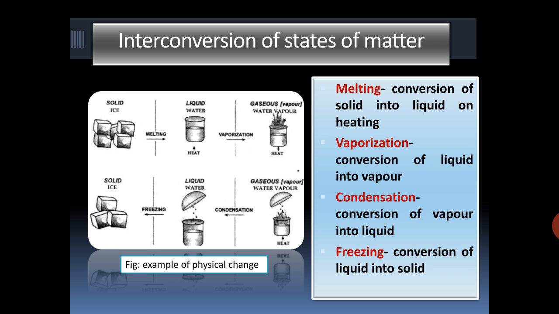Here are some important terms related to this change. Melting. Melting means conversion of solid into liquid on heating. So, if you heat ice, it will melt into water. Vaporization. Vaporization is conversion of liquid into vapor. Condensation is conversion of vapor into liquid, and freezing is conversion of liquid into solid, like ice from water.